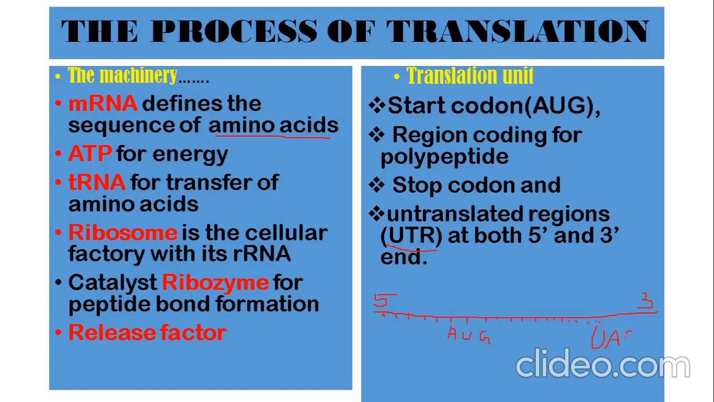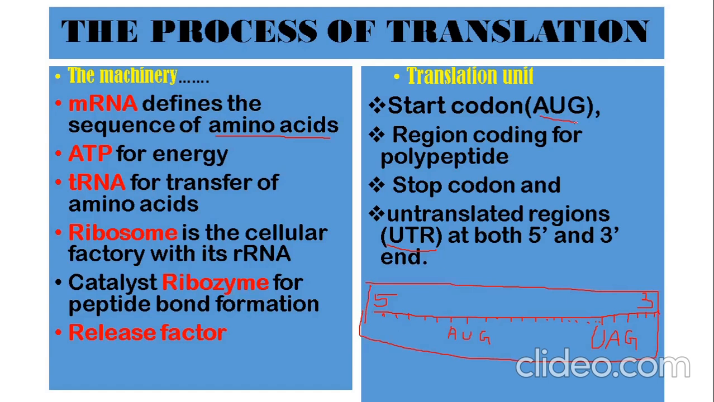Suppose here is present the three bases UAG. Again, after that there are some bases, let us assume. So here we are not writing the bases. Now this whole structure of mRNA will be the translation unit. So what is the translation unit made up of?